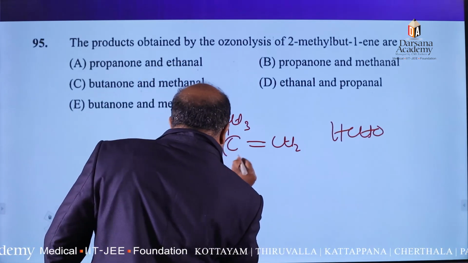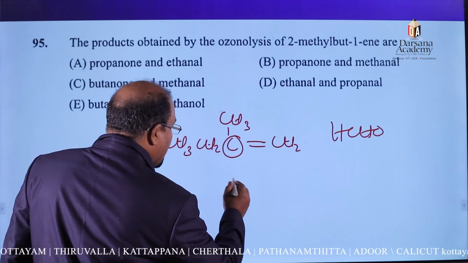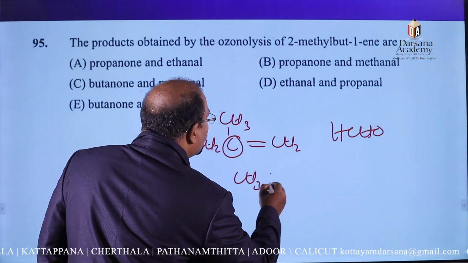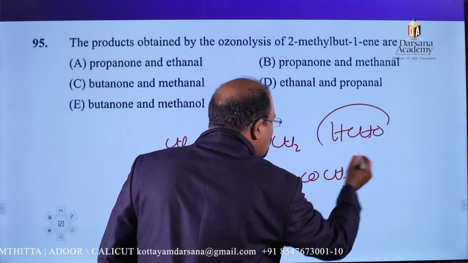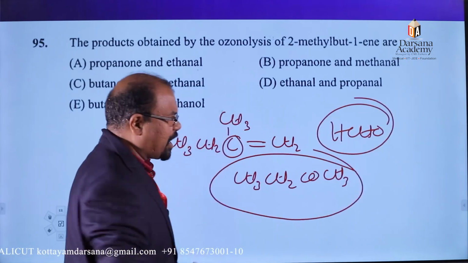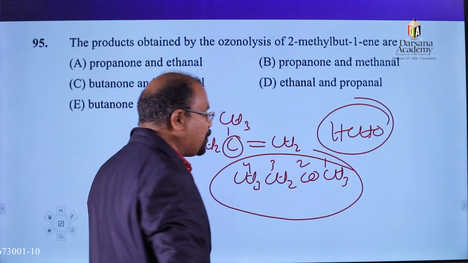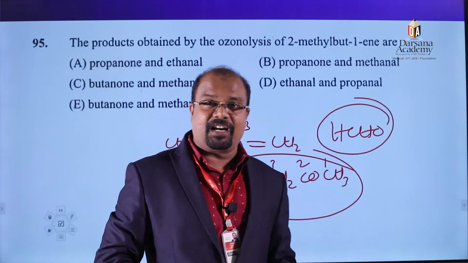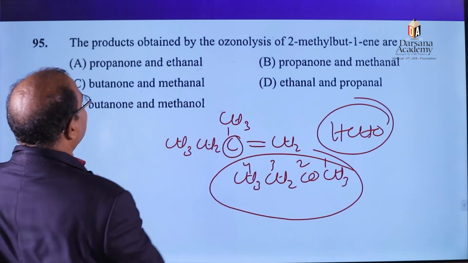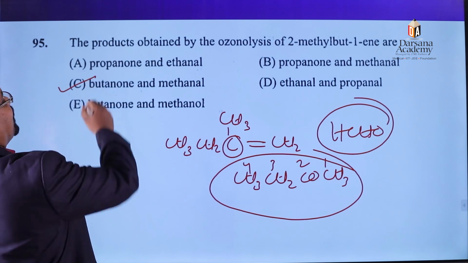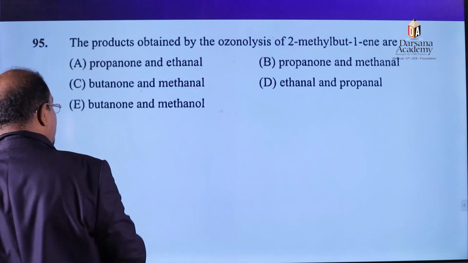This carbon having no hydrogen atom will convert to a ketone. What is the name of that ketone? See, this will be the product. These are the two products. So we have to name the product. From the right side, we can number 2, 3, 4: actually butan-2-one, and this is methanal or formaldehyde. See, what is the option here? The C option, not methanol; that is an alcohol. Clear? So we can go for another question.